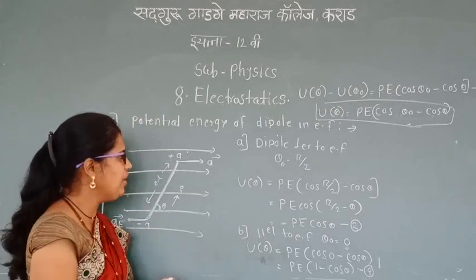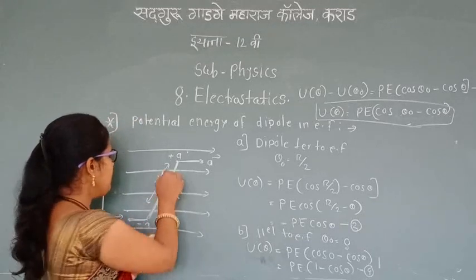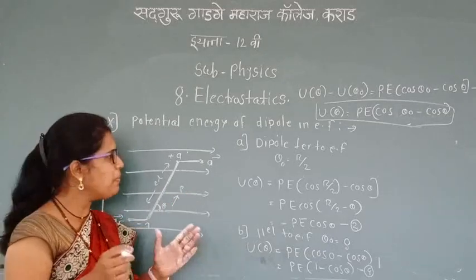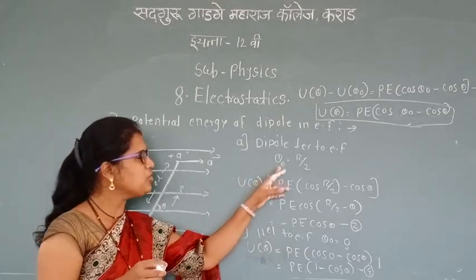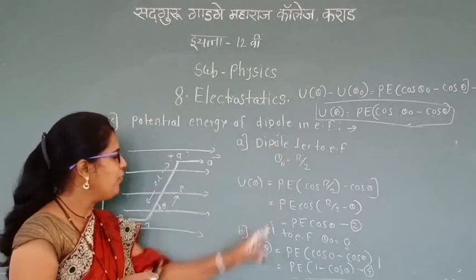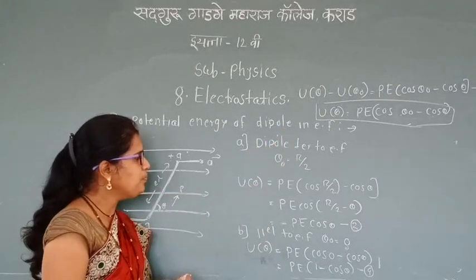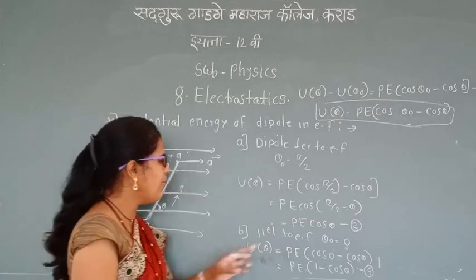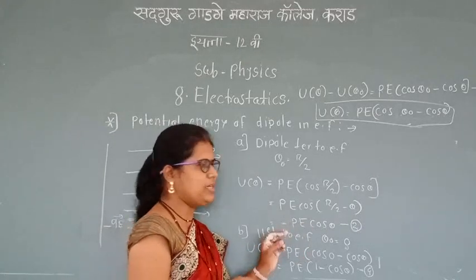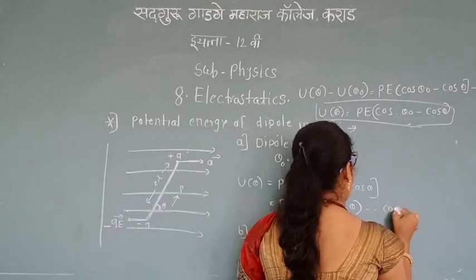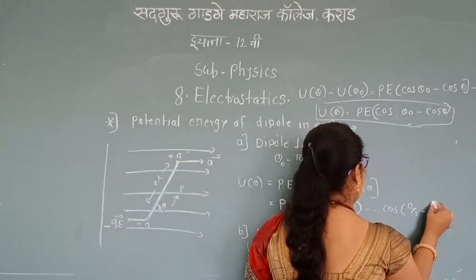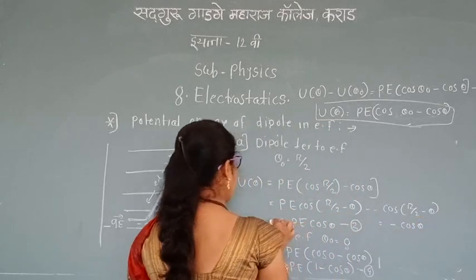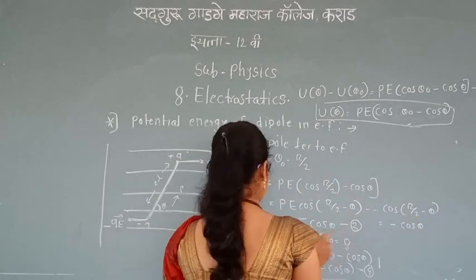When the dipole is perpendicular to the electric field, theta 0's value is pi by 2. Substituting theta 0's value in the above equation, we get cos pi by 2 minus cos theta, which gives minus cos theta. So we get the equation U(theta) equal to minus pE cos theta.